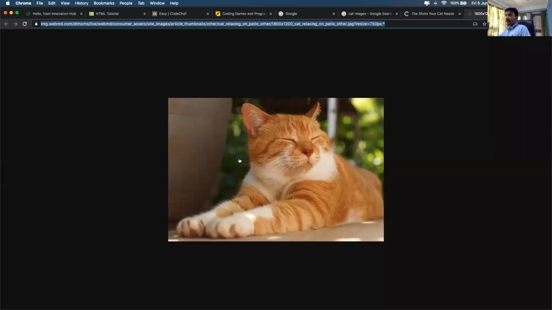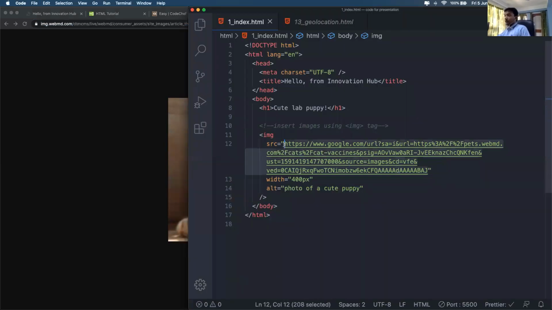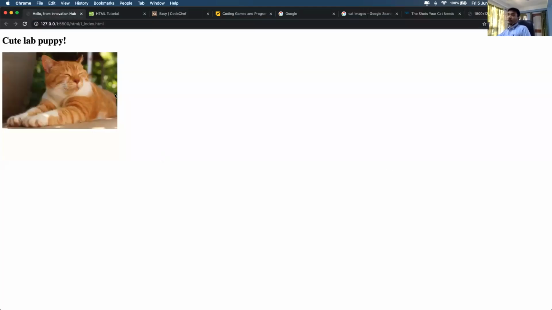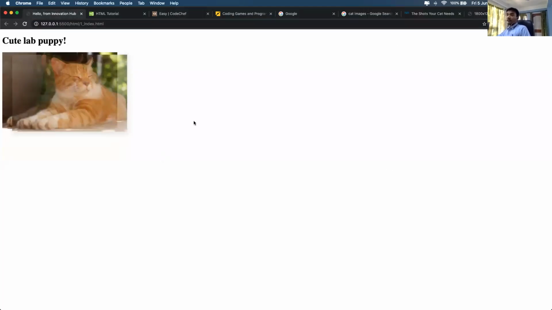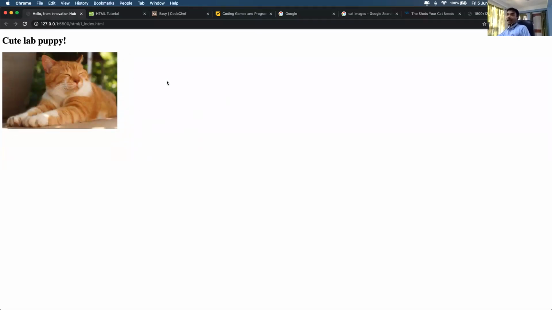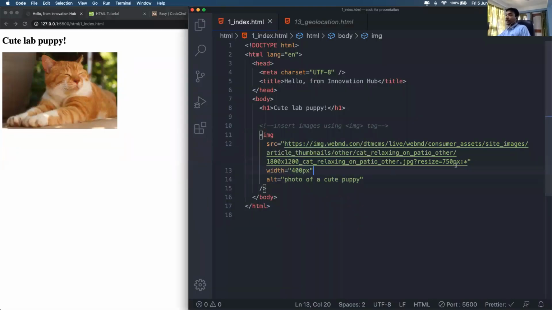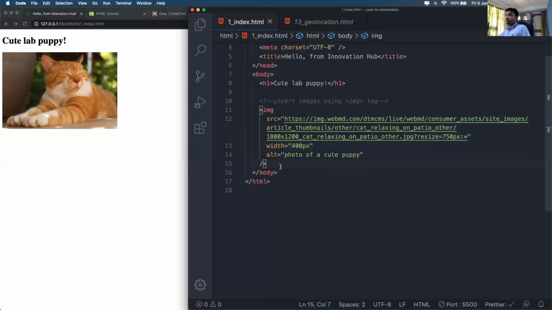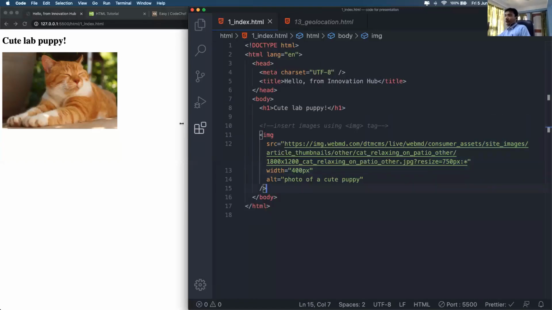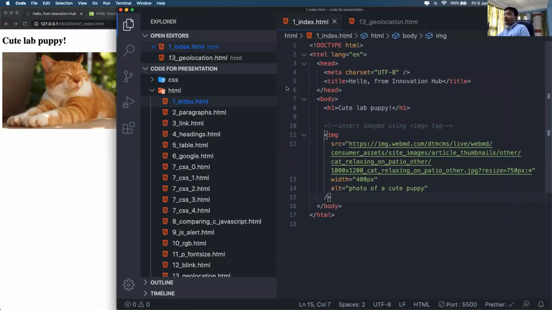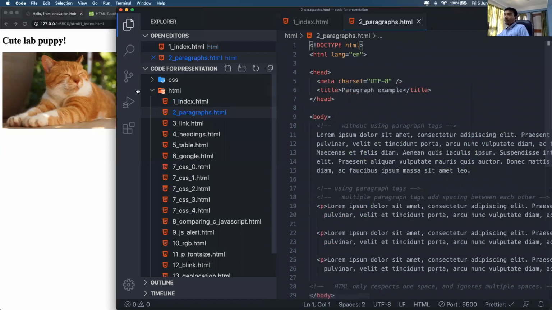Okay, so let's see if I can put this one on my web page. Yeah, so there you go. There was a cat, there was a dog, and now you see a cat. Okay, so I just replaced the image on my website. So that is how you can use the image tag to display images on your web pages. Okay, so that is the most basic use of HTML. Let's go to the second example.